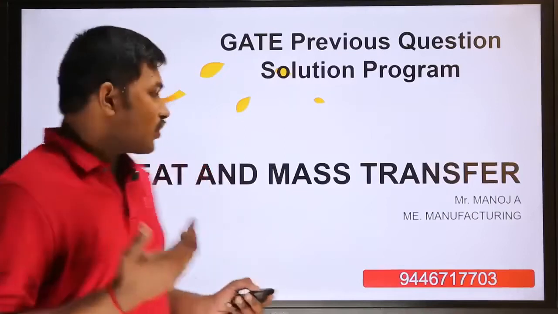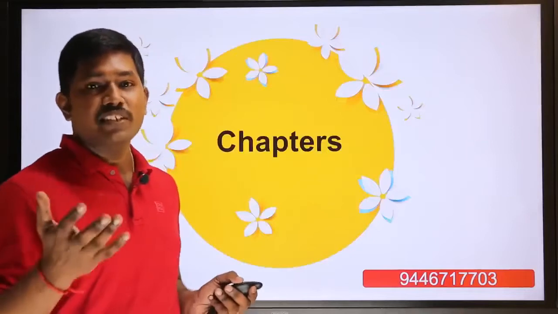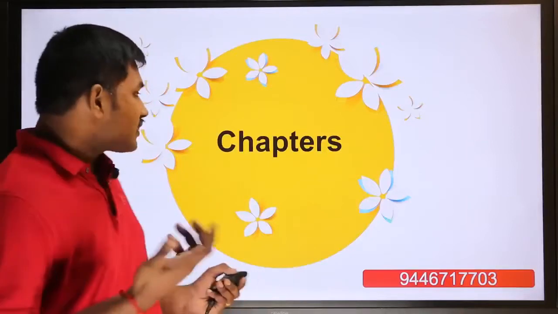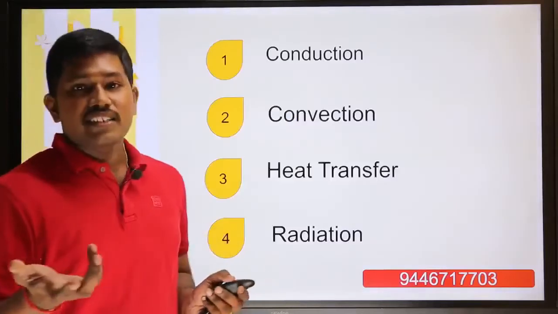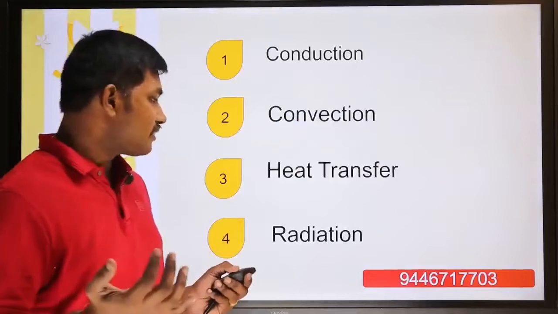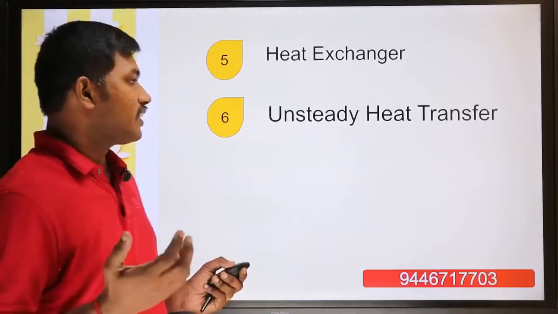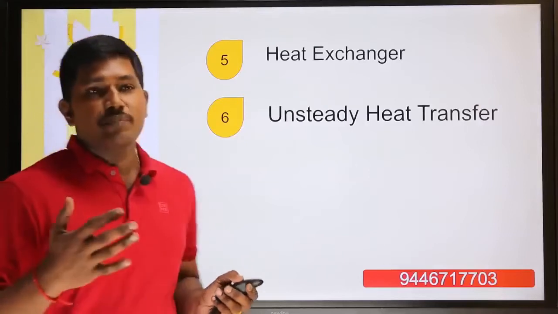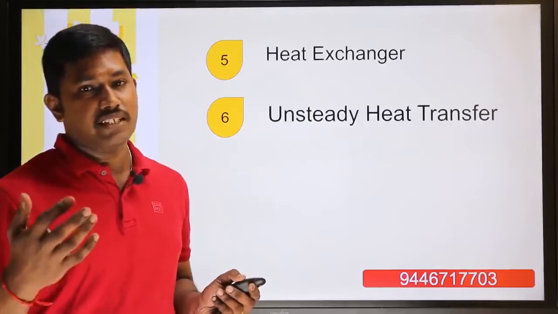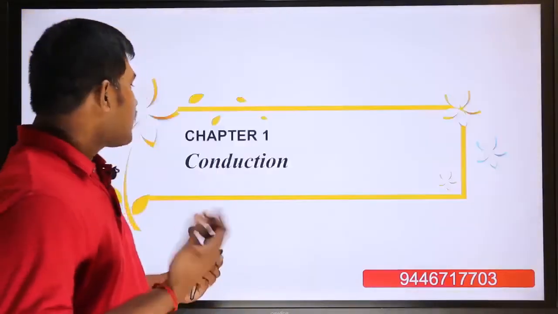So we enter the chapters of heat and mass transfer. What are the chapters? You already know that. We have already discussed the previous chapters: conduction is one chapter, then convection, then radiation, then heat exchanger and unsteady heat transfer. These are the main chapters we expect questions from in the GATE examinations. So we will directly start with heat transfer, conduction.